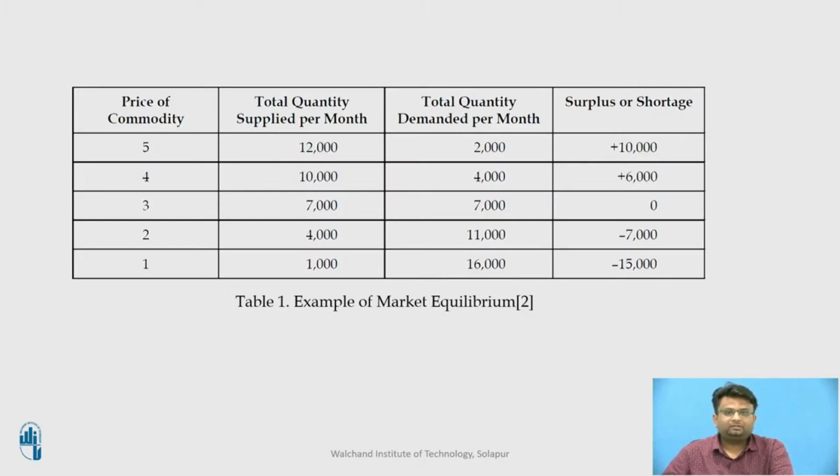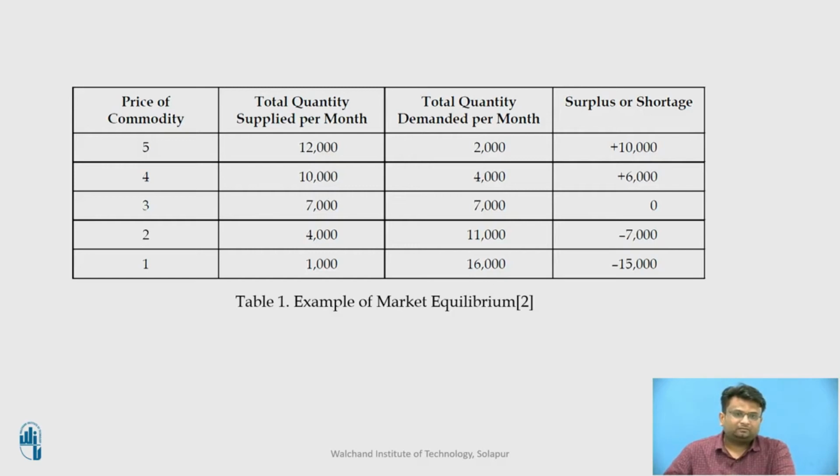At the price of 3 units, only at this price is the quantity which the producers are willing to supply identical to the amount customers are willing to pay, and as a result there is neither shortage nor surplus of the good X at this price. A surplus causes the price to decline and a shortage causes the price to rise. With neither shortage nor surplus at 3 units, there is no reason for the actual price of the commodity X to move from this price.